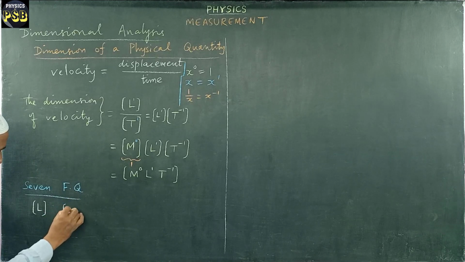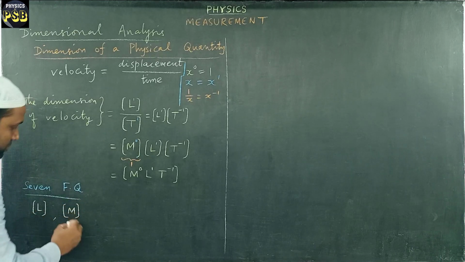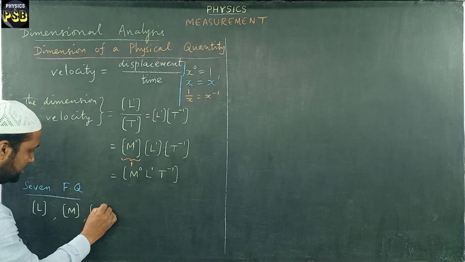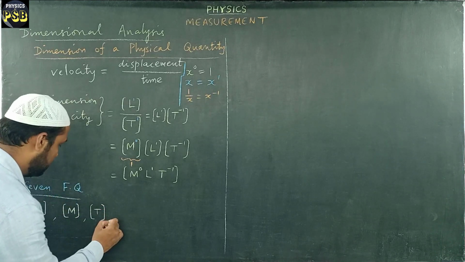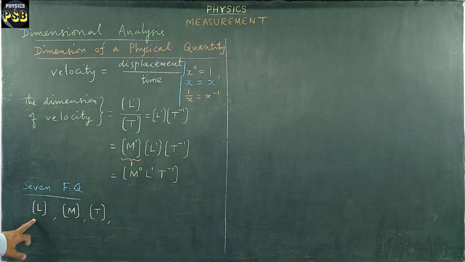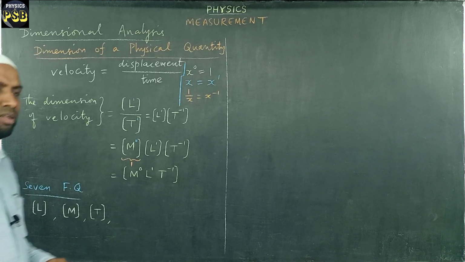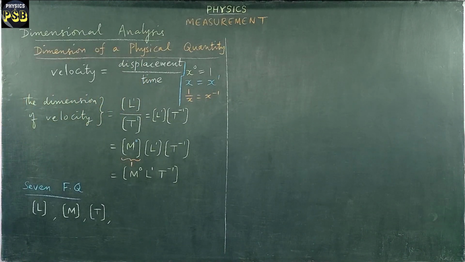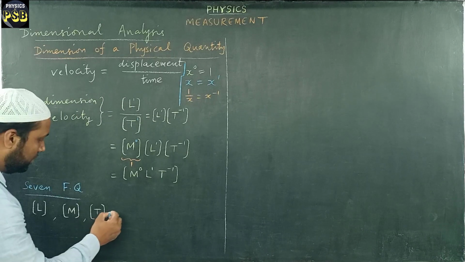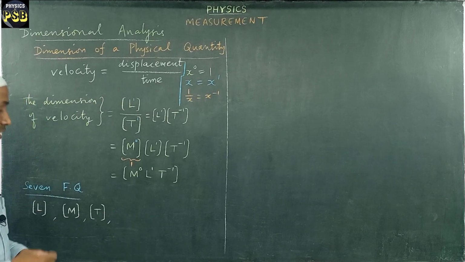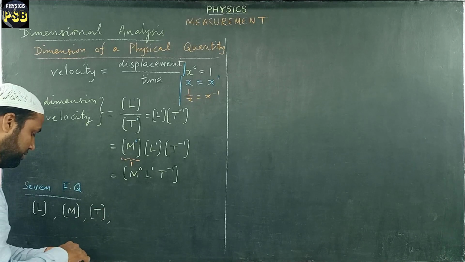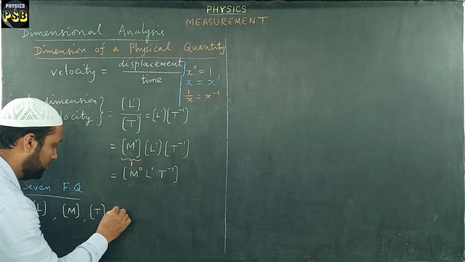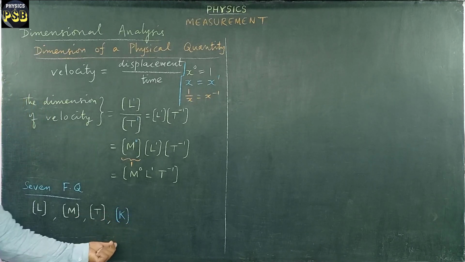Then next we have the dimension of mass, M. Then the dimension of time is written as T within bracket. Here length, mass and time, these 3 dimensions are usually used in mechanics. You remember this. The next we have temperature. Temperature has its dimension represented by the letter K within a bracket. It is used in thermodynamics.